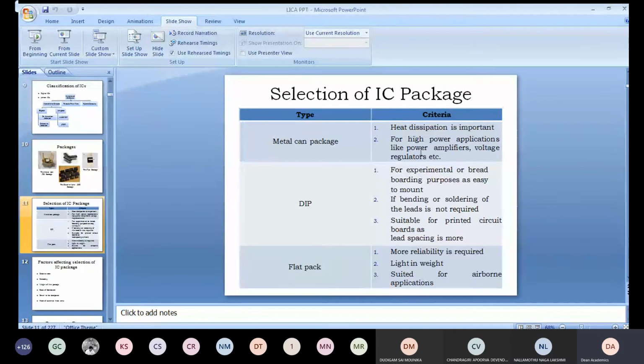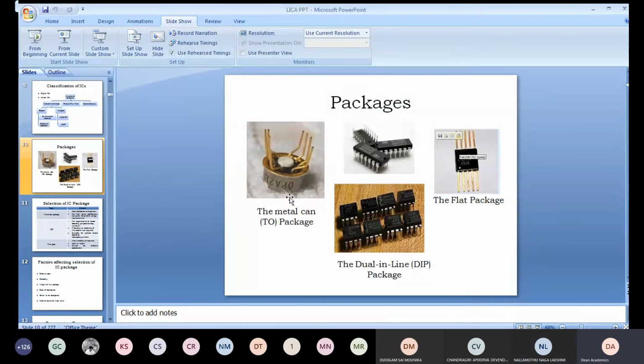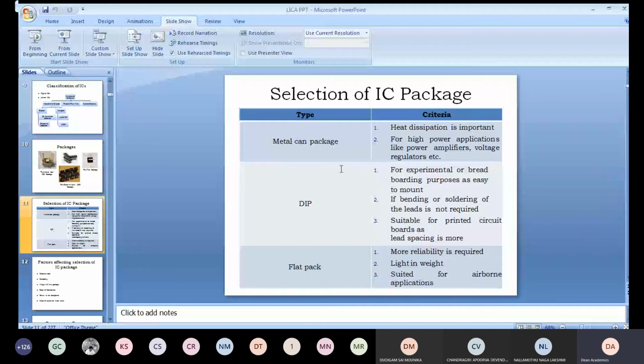Right now, let us see how we select among these different packages. Which type of package do you select, whether you want flat pack, dual inline package, or metal can? There are some guidelines. For what type of applications can the metal can package be selected?